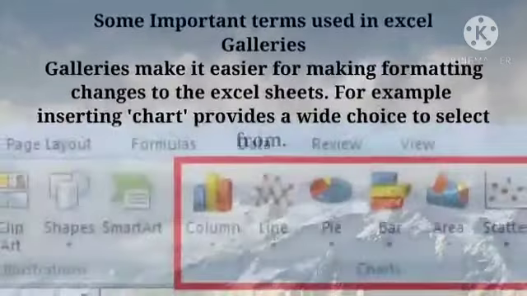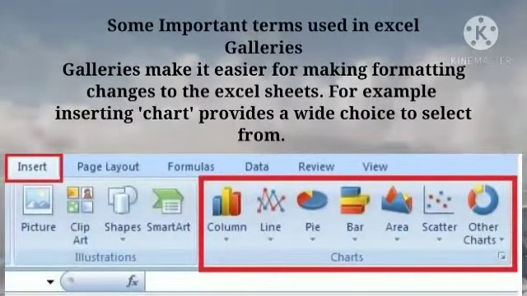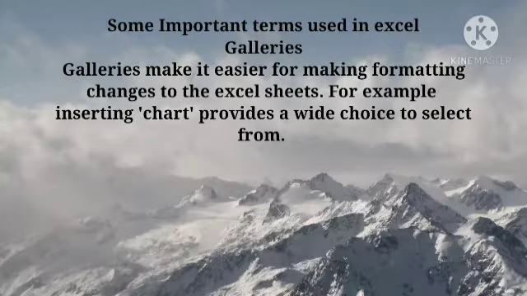Some important terms used in Excel. Galleries. Galleries make it easier to make formatting changes to the Excel sheets. Formatting refers to the way a document is laid out on the page, the way it looks and is visually organized. For example, inserting a chart provides a wide choice of charts to select from. In Excel, there are different galleries for charts, shapes, word art, color, font, and effects.